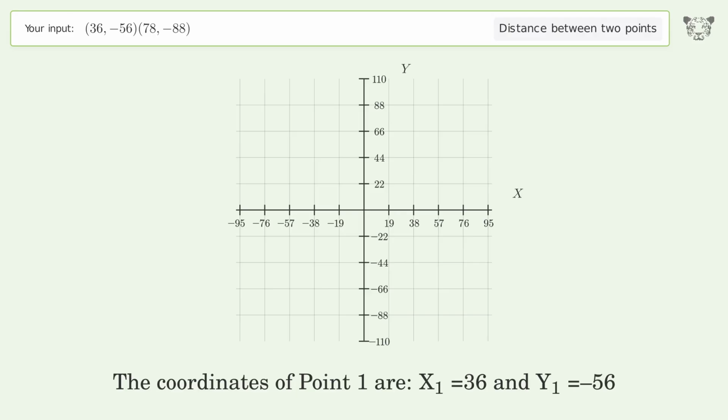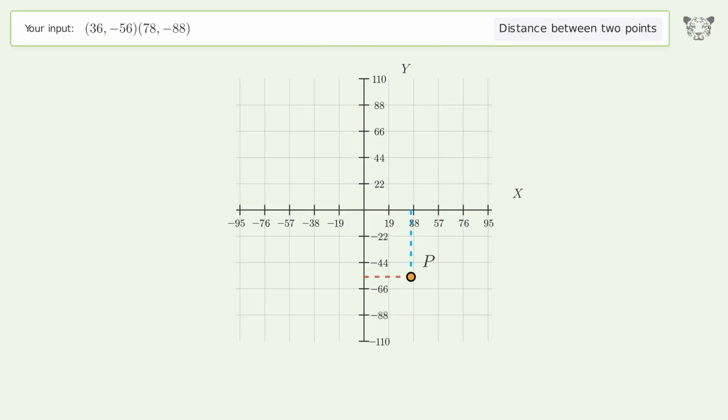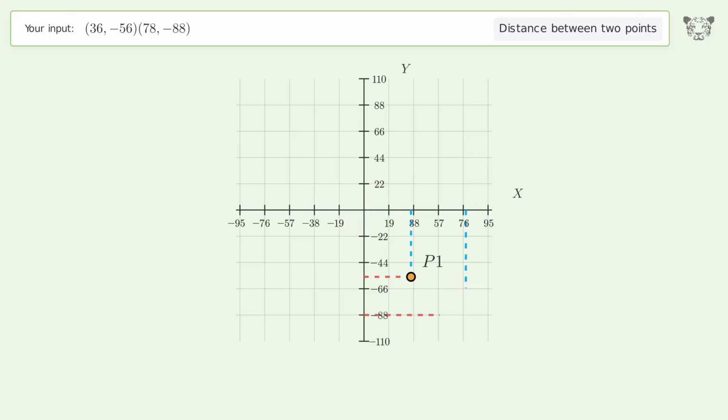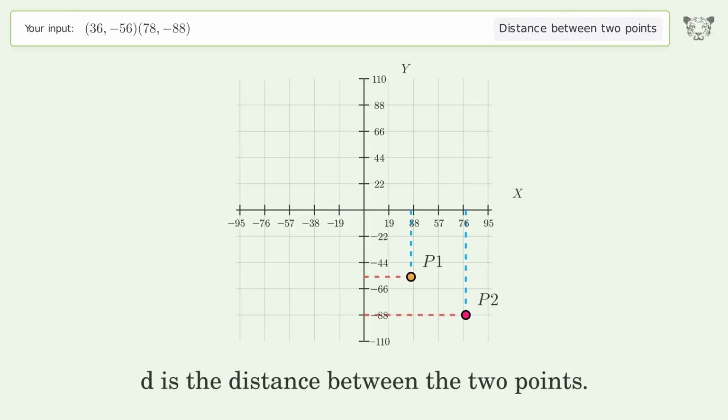The coordinates of point 1 are x1 equals 36 and y1 equals negative 56. The coordinates of point 2 are x2 equals 78 and y2 equals negative 88. D is the distance between the 2 points.